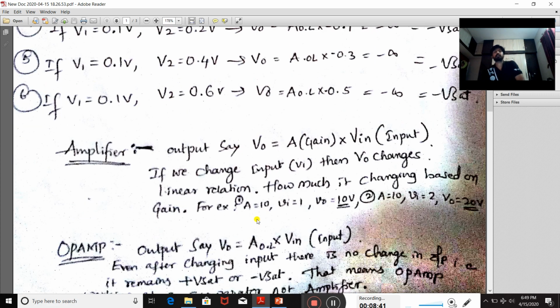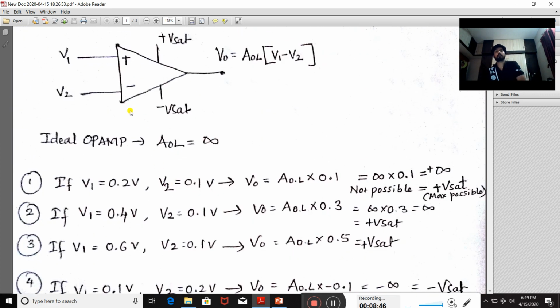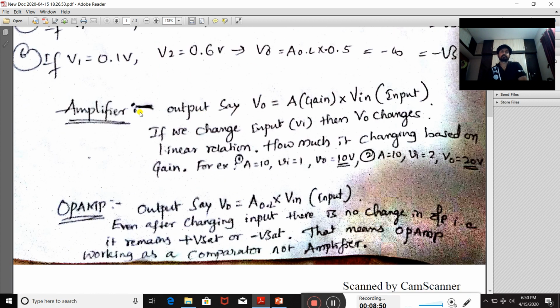Now let us try to understand how exactly it works. Is this operational amplifier working as an amplifier? Let's check it. If it is an amplifier, then what happens? In an amplifier the output V0 is equal to gain into input voltage. Consider some gain and some input; as you change the input voltage, the output should also change.